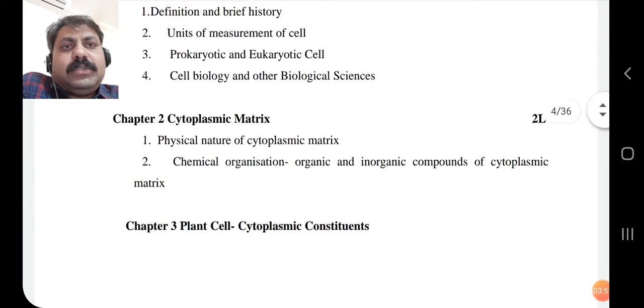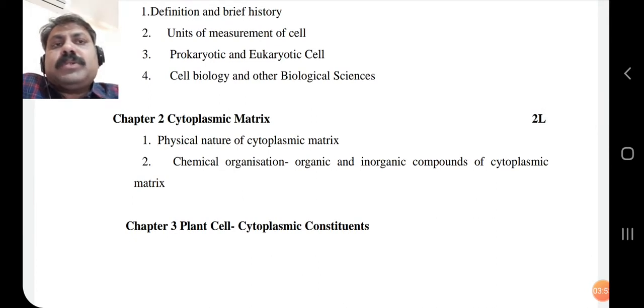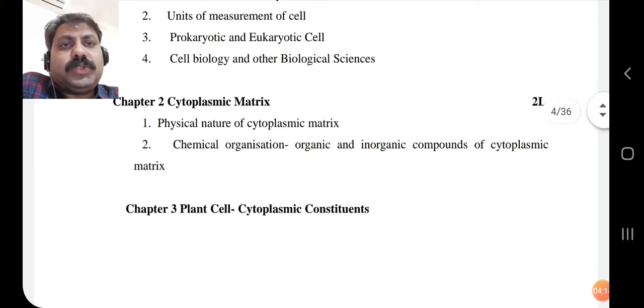Now, in the first part, we are studying the prokaryotic and eukaryotic cell. Pro, that is primitive, karyon, nucleus. So a cell with a primitive or not well developed nucleus is a prokaryotic cell, and eu, that is true karyon nucleus, is the eukaryotic cell, the cell with a true or well developed nucleus.